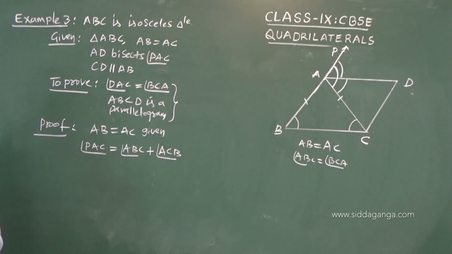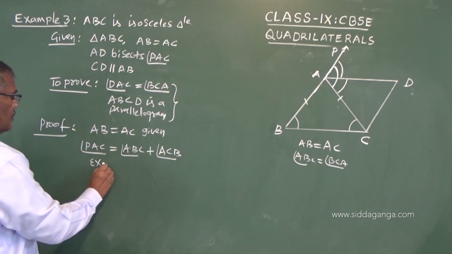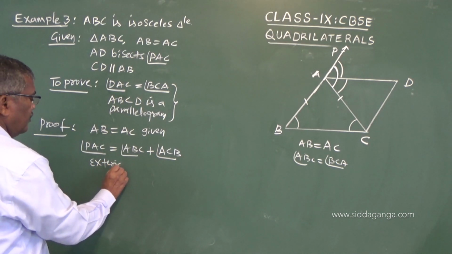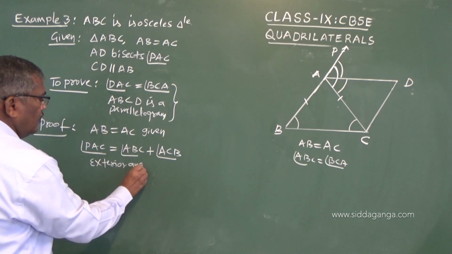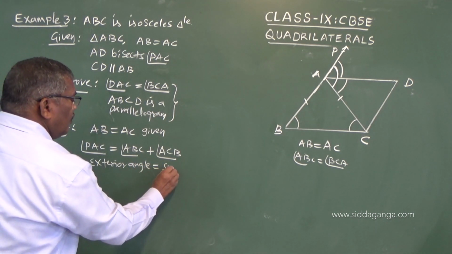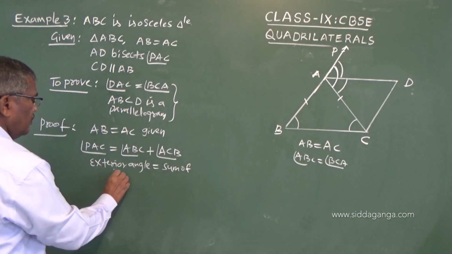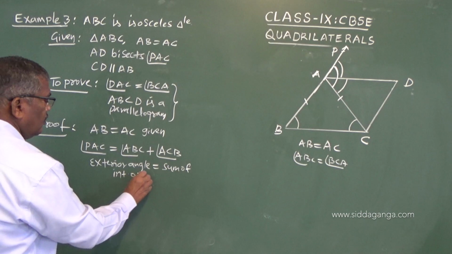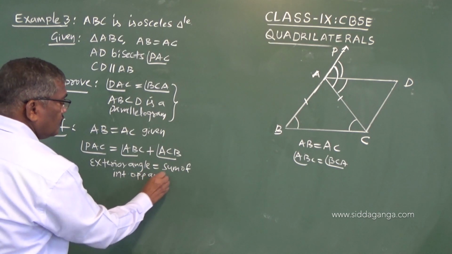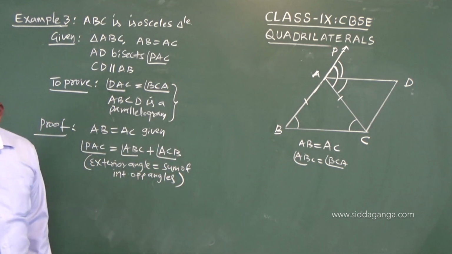So how are we writing this? Exterior angle is equal to the sum of interior opposite angles. Based on that principle we have written this equation.